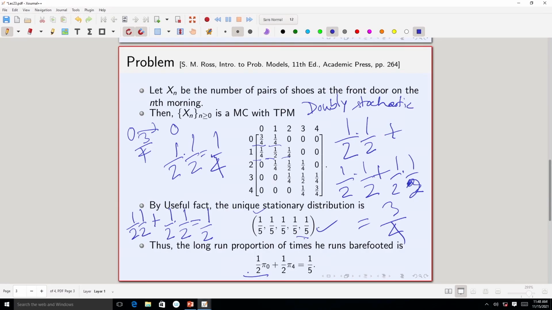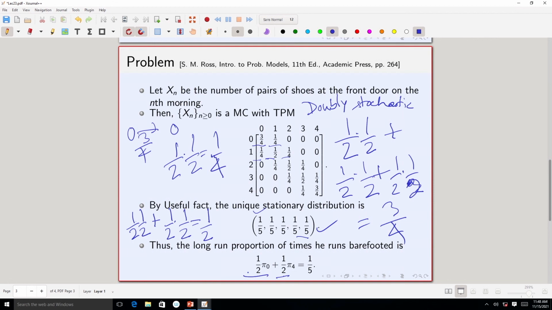Now, another possibility is all 4 shoes are on the front door and the individual chooses the back door. In that situation also he will run barefooted. So, what is the long run proportion of times that the front door has 4 shoes? Again, that should be equal to pi 4, which is equal to 1 by 5. So, it is half times pi 4, since the probability of choosing the back door is half.